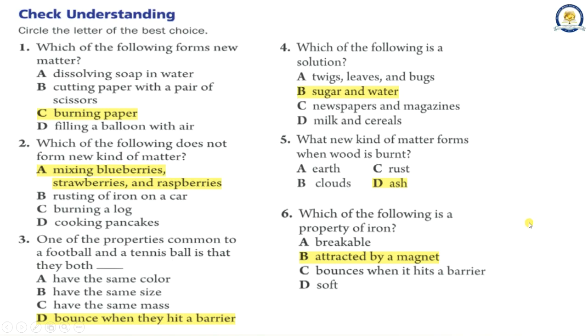Ash. 6. Which of the following is a property of iron? A. Breakable. B. Attracted by a magnet. C. Bounces when it hits a barrier. D. Soft. The correct answer is B. Attracted by a magnet.